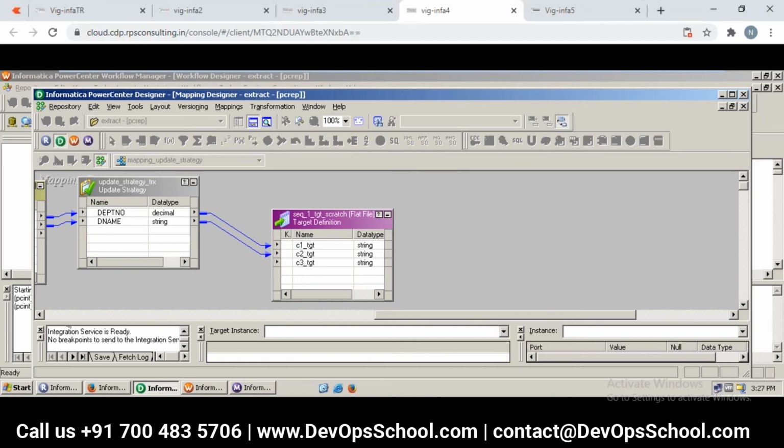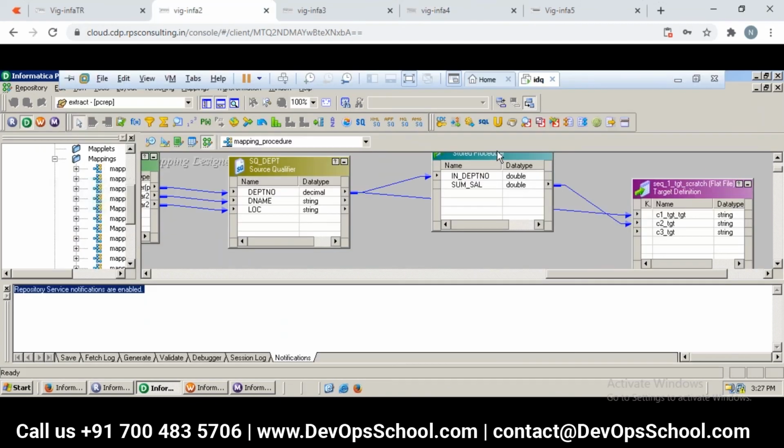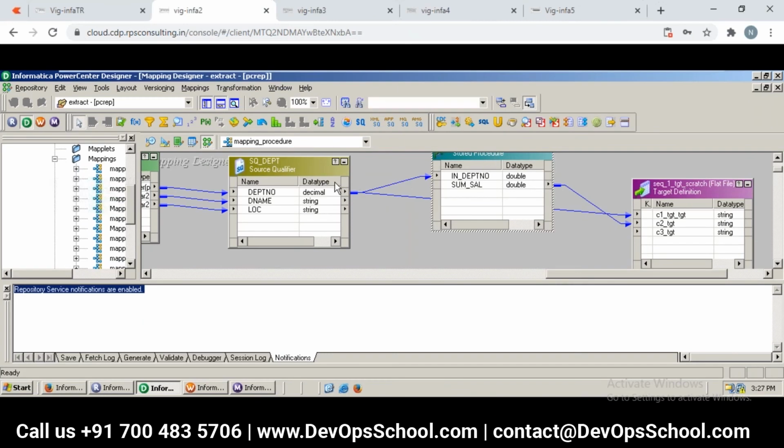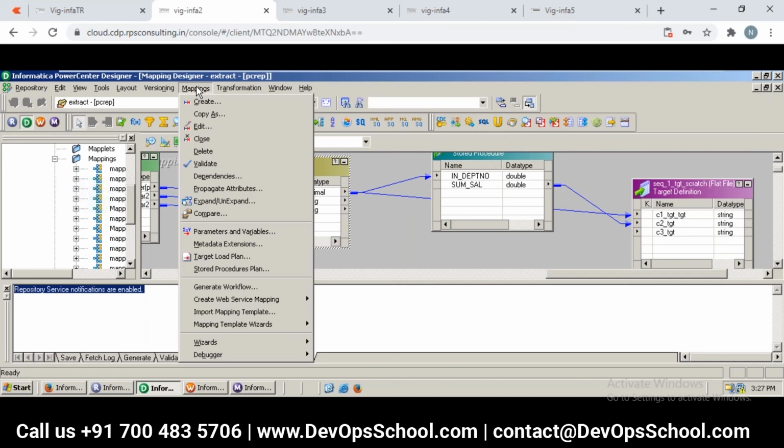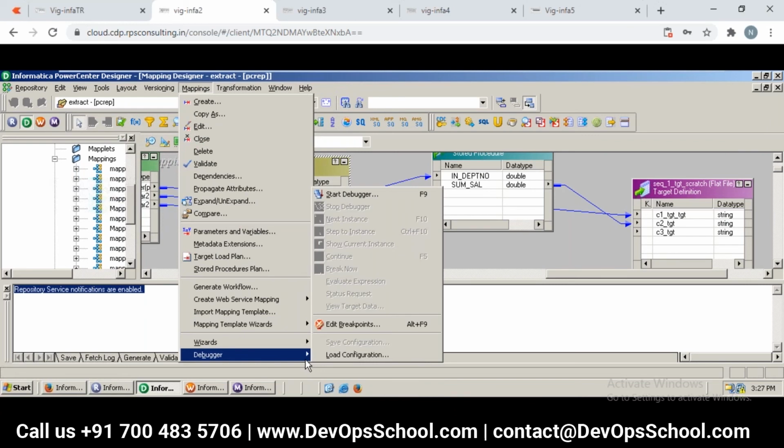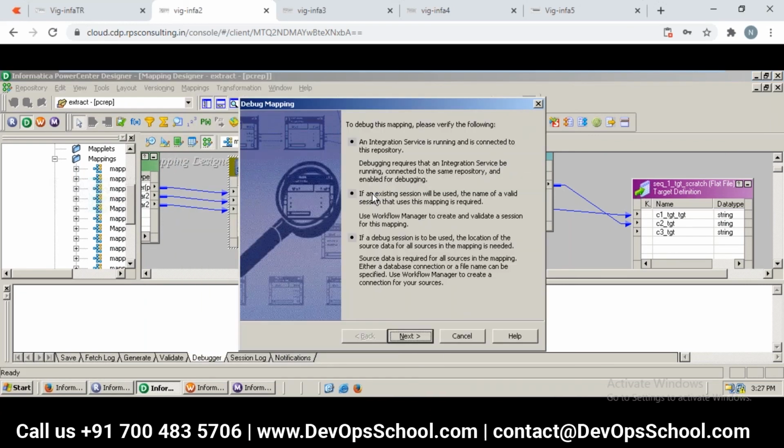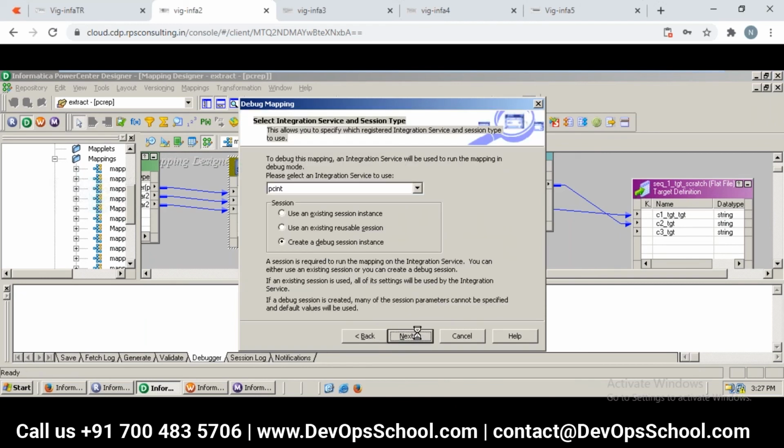I think let me just show it on Dinesh's system also. Dinesh, you can just look here. Let's say you are in this mapping. Go to Mapping and start the debugger. You can see, Dinesh, this is the starting point. Click on next, next.